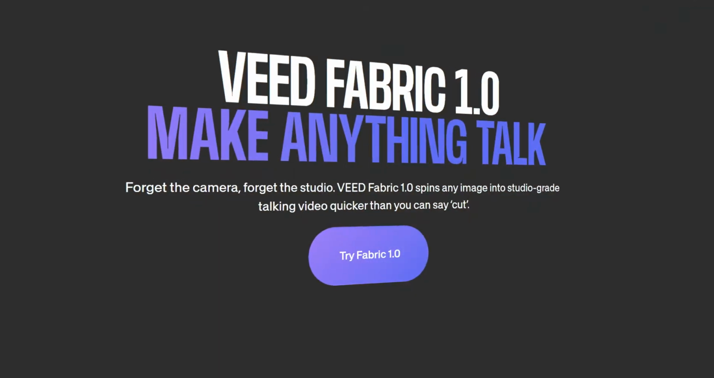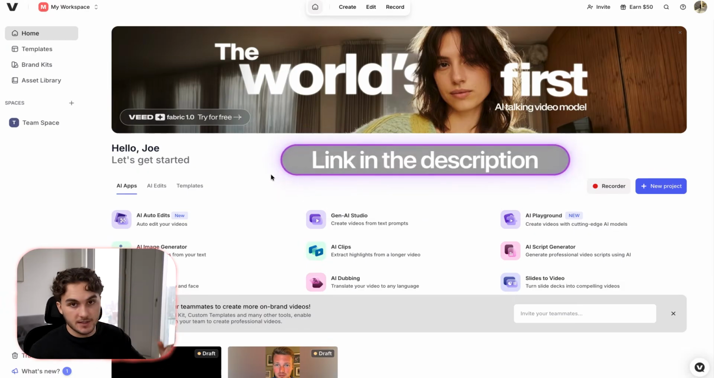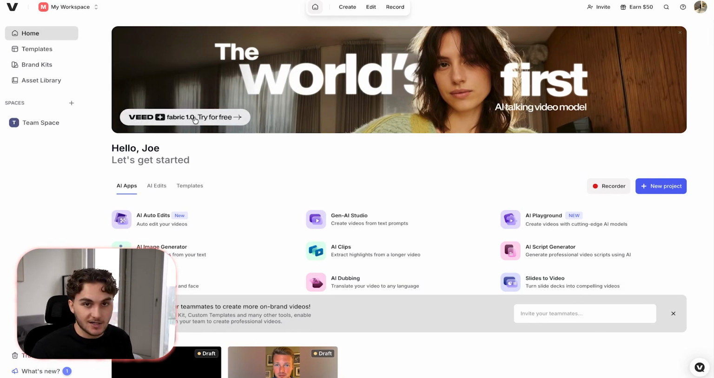So then step number 2 is to actually go ahead and generate the AI UGC. Now there are a few different ways that you can do this, but we are going to be using Veed's new Fabric 1.0 AI. So if we come over to my laptop, as you can see, you're going to want to go ahead and sign up to Veed, which I will leave linked in the description, and you can create your account. And as you can see here, we're actually going to be using the new Veed Fabric 1.0, so just go ahead and click try for free.